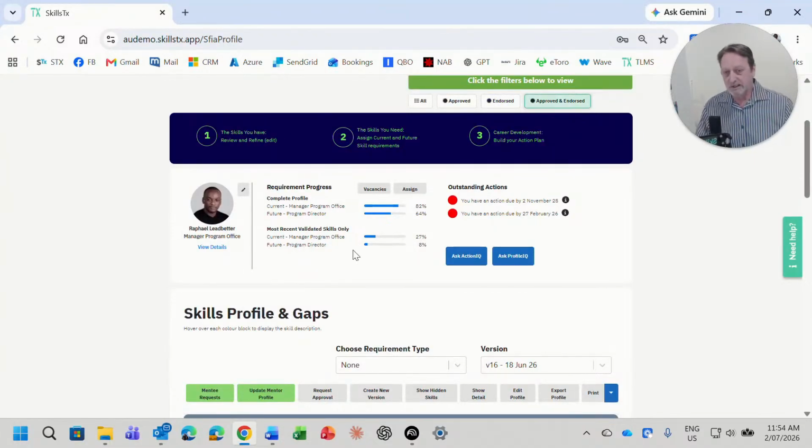Down here, when we calculate the percentage match, we've got a percentage match based on the profile of the individual, which has got a whole mix of different types of evidence. So that's the broadest view. And then underneath that, we've got these percentage matches relating to validated skills. And in that context, validated skills is something from a third party. So approved or endorsed from leadership or a third party, maybe outside of the organization.